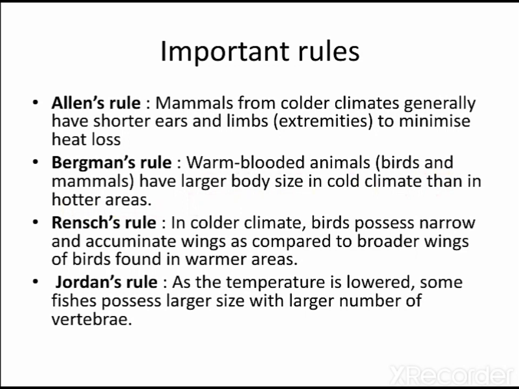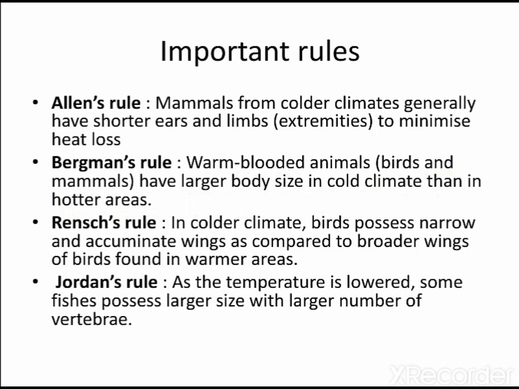Second one is Wrench's rule. Wrench's rule states that in colder climate, birds possess narrow and acuminate wings as compared to the broader wings seen in the warmer areas. Birds living in the colder areas have narrow, short wings, whereas those in the warmer areas have wider wings. So keep this point in mind: warmer, wider.